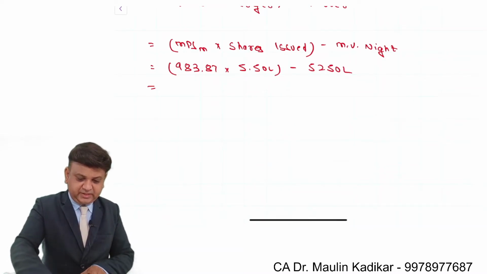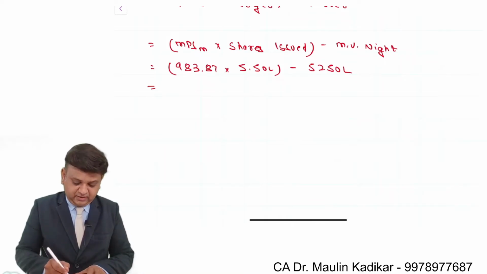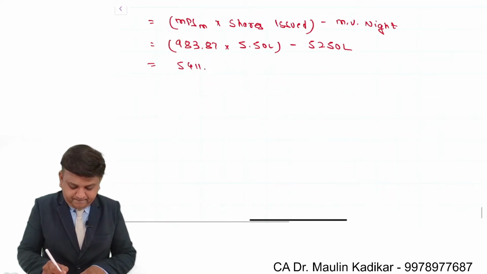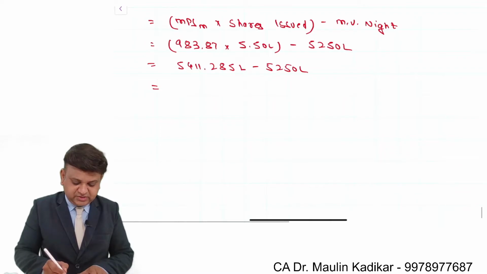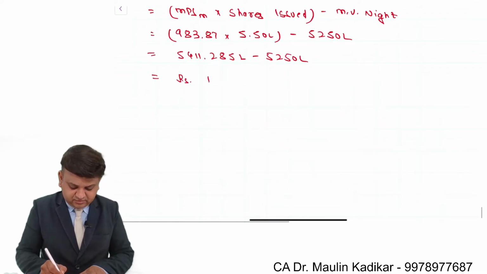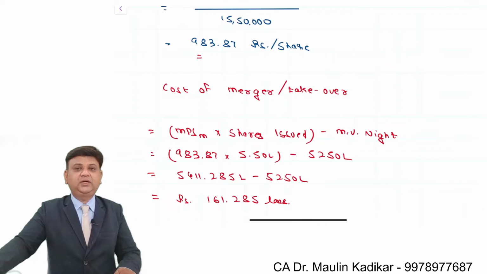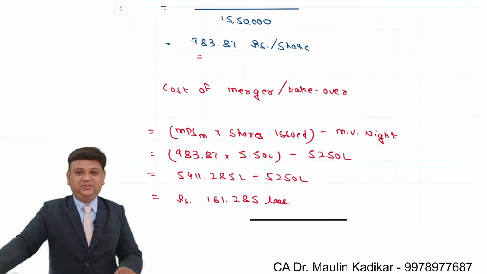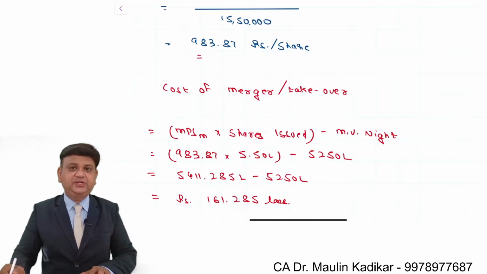So 983.87 into 5.5 comes to 5411.285 lakhs, minus 5250 lakhs. So it is 161.285 lakhs. This is the way we have to compute the cost of merger or cost of takeover. So this is the way cost of the merger is calculated for shares consideration.